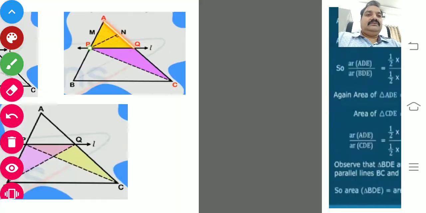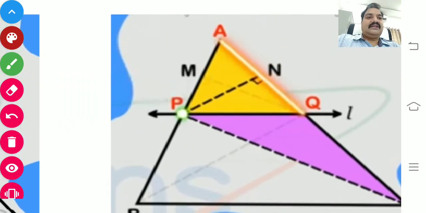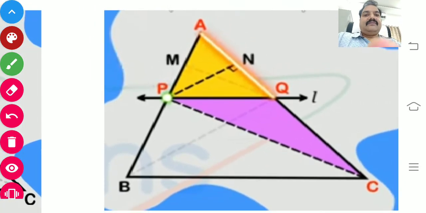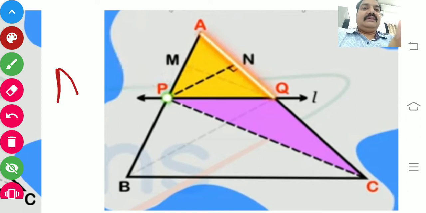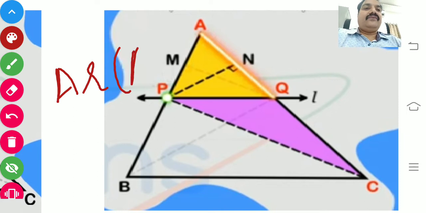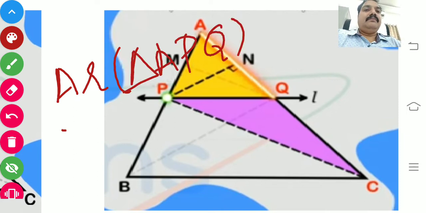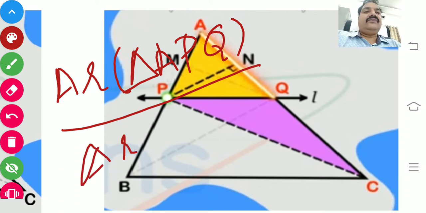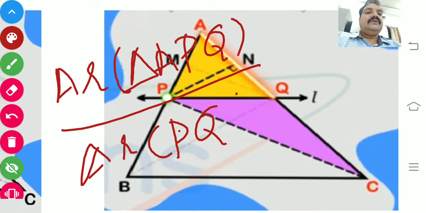Yes. Now you concentrate on the second one. The same application you apply here. Here the two triangles you consider, the yellow one as well as the pink one. If you want to find out the area of triangle APQ by the area of the pink triangle PQC.